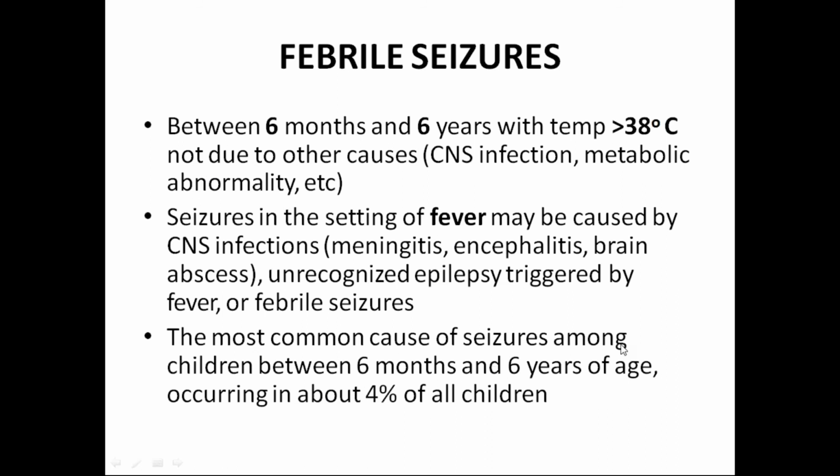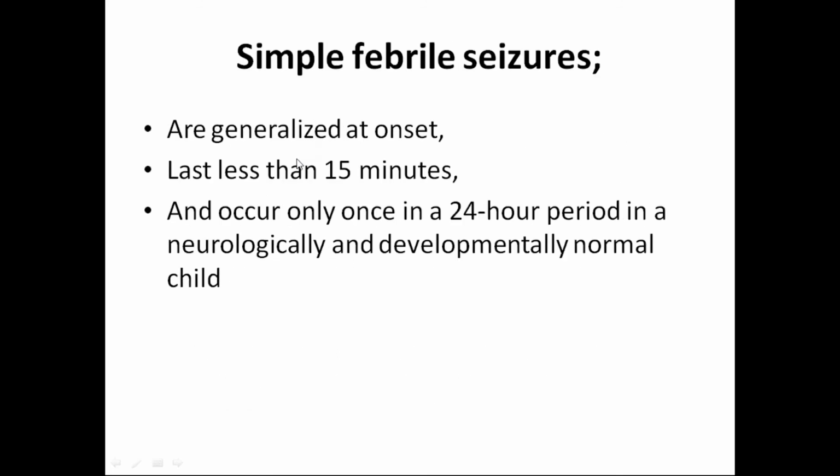The most common cause of seizure among children between 6 months and 6 years of age is febrile seizures, occurring in about 4% of all children. Simple febrile seizures and complex febrile seizures, 2 types are there. Simple febrile seizures are generalized at onset, but it lasts less than 15 minutes and occurs only once in 24-hour period in a neurologically and developmentally normal child.